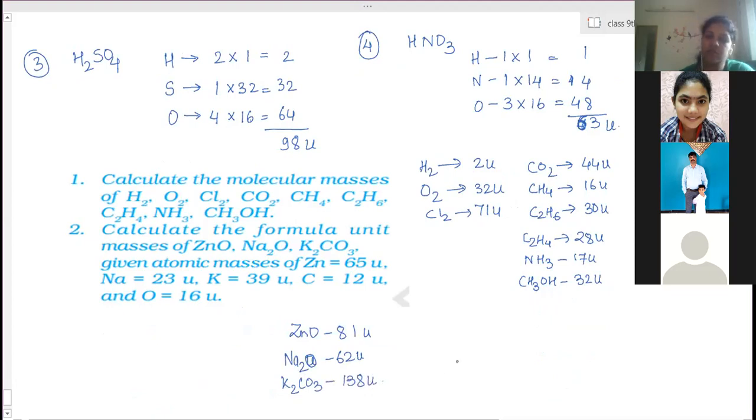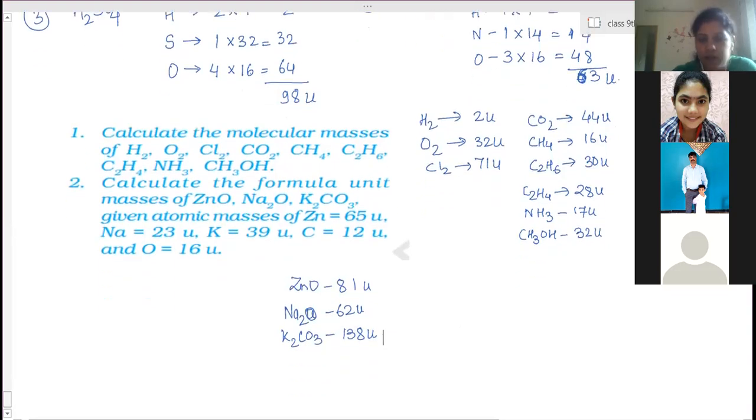And in the second question, the numbers are large. In the first question, the numbers are small. Generally, non-metals have less molecular mass and atomic mass. Metal atoms are bigger in size.